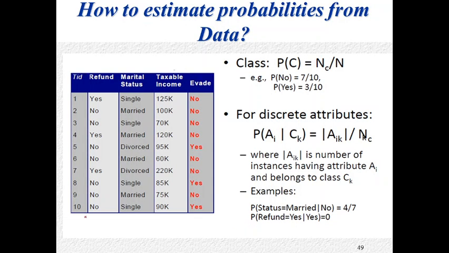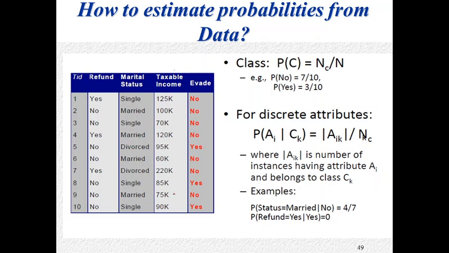Here there are 10 data records and the columns are refund, marital status, taxable income, and the class, which is binary classification, no and yes only. Refund also has only 2 values, yes and no. Marital status has 3 values: single, married and divorced. That means these two are categorical attributes.